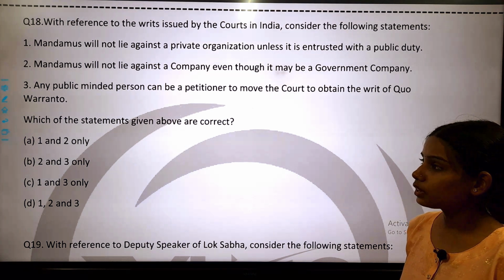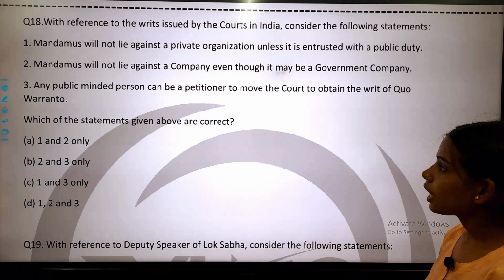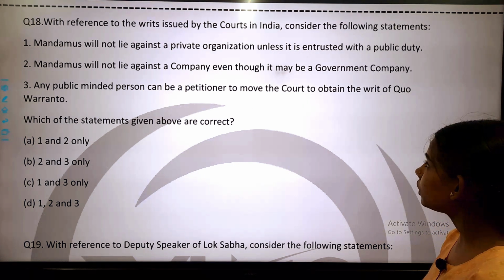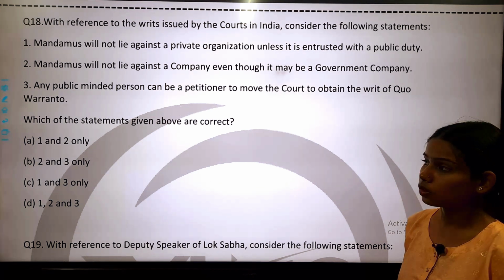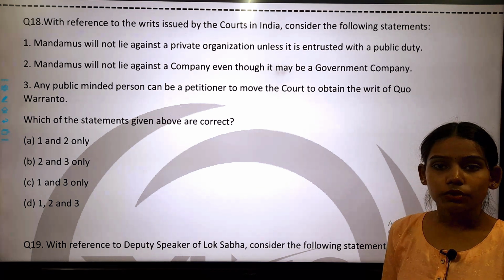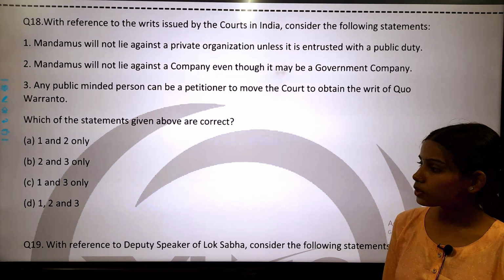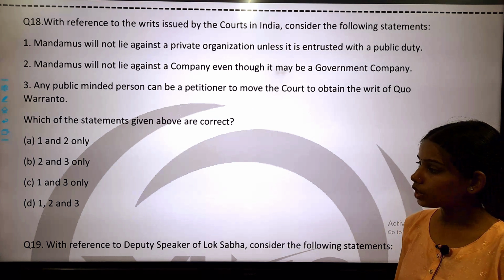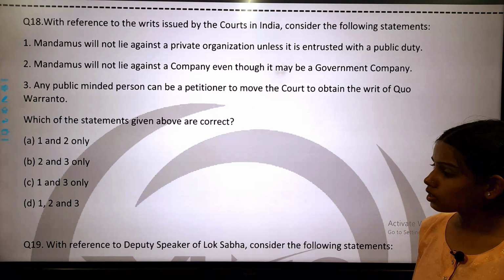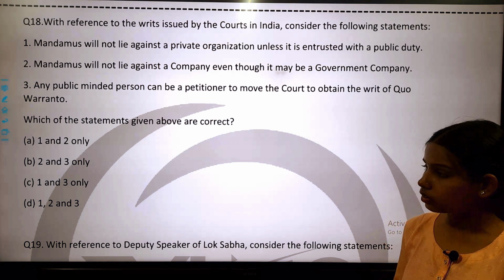And statement number 3 is, any public minded person can be a petitioner to move the court to obtain the writ of quo warranto. Okay. And which of the following statements above are correct? So option A is 1 and 2 only, option B is 2 and 3 only, option C is 1 and 3 only, and option D is 1, 2 and 3.